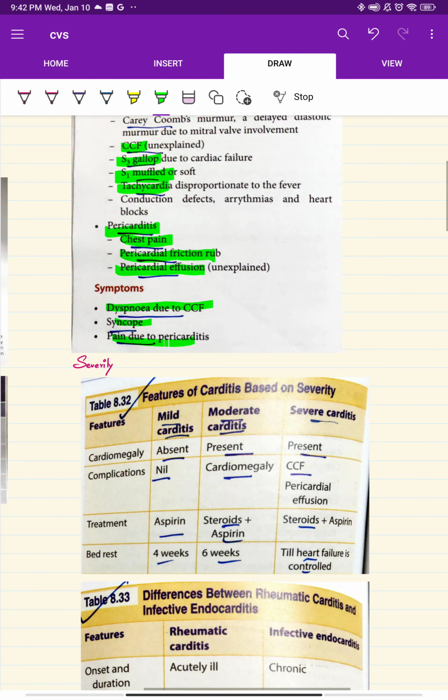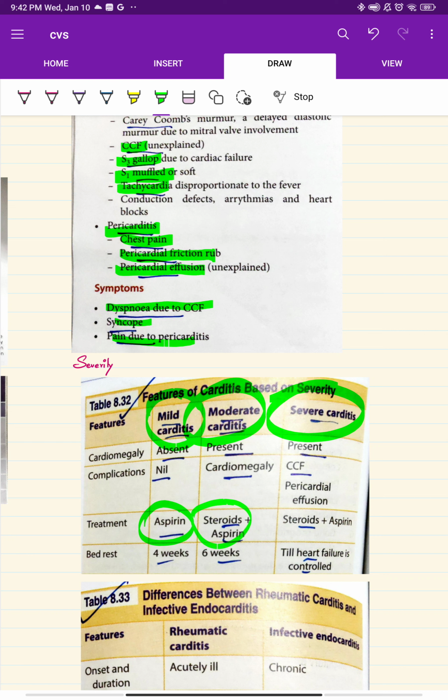And here you have mild, moderate and severe carditis. Mild means you don't have any cardiomegaly. Moderate means you have cardiomegaly, and severe also has cardiomegaly. In mild there are no complications, in moderate you have cardiomegaly, whereas in severe you have congestive cardiac failure along with pericardial effusion. The treatment for mild is only aspirin, but for the others it is steroids plus aspirin. Bed rest would be for about 4 weeks in mild, which means 1 month, whereas for moderate we should give it for 6 weeks. For severe carditis, give it until heart failure is controlled.